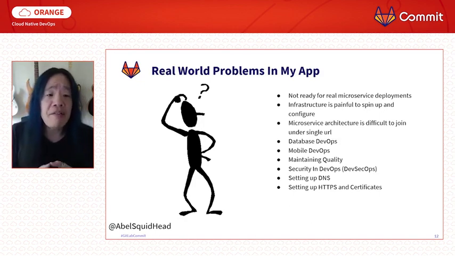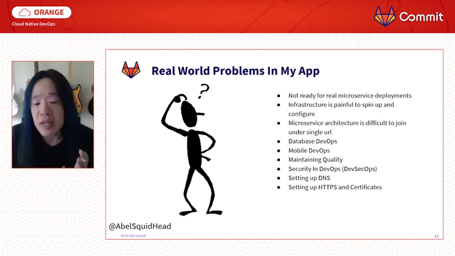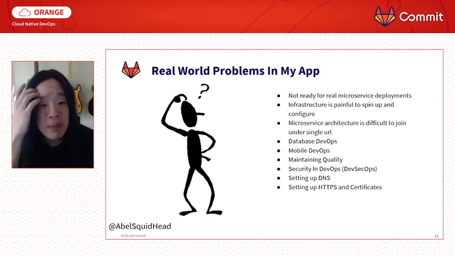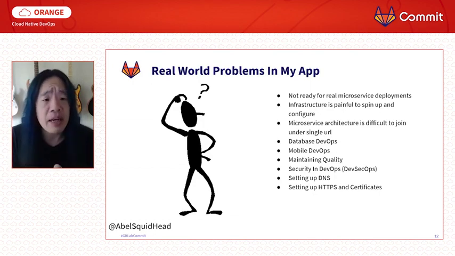The other problem that I have is the infrastructure that I'm trying to spin up is really difficult to configure and to spin up. It's just hard. It's a lot of stuff, right? There's an app service in Azure. I need a SQL server. I need Kubernetes clusters. I need storage. I need functions. There's all sorts of moving pieces that I need to provision and configure. So that's a huge pain.